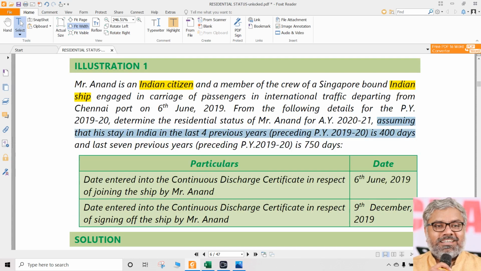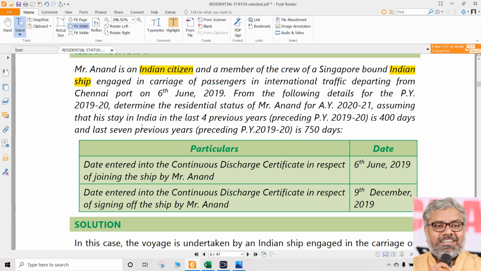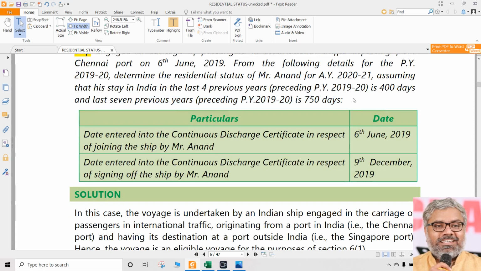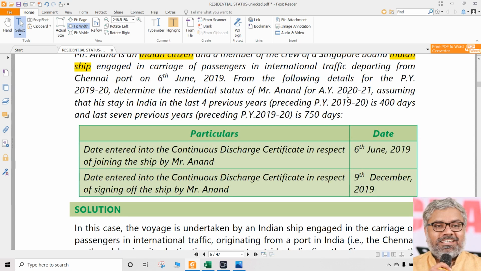And what is the first condition? He will be called as a resident if that person is in India for a period of 182 days or more, full stop. Otherwise, he is not called as a resident, he becomes a non-resident. 4 years immediately preceding, more than 365 days, all these things we don't care, since the second condition is not applicable for him. 7 years and all is not relevant in this particular case. We have not yet reached that point yet.